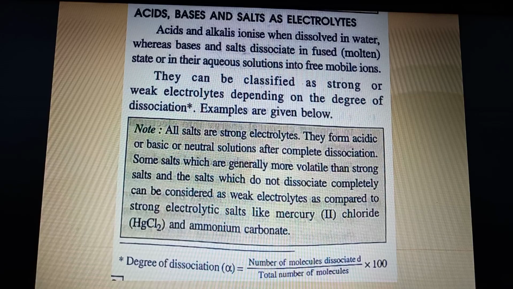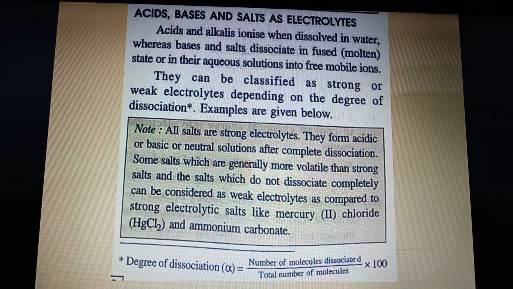They form an acidic, basic or neutral solution after complete dissociation. Some salts which are generally more volatile than salts, and salts which do not dissociate completely, can be considered weak electrolytes as compared to strong electrolytic salts, like mercuric chloride and ammonium carbonate. So basically all salts are strong electrolytes, we know this.